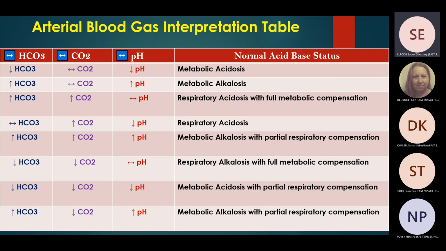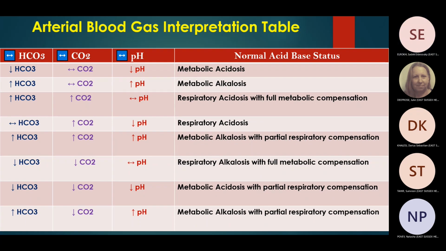Let's look at rule number two, PCO2. PCO2 is high. It means that this patient is retaining carbon dioxide, acidotic. Bicarb is high, so bicarb is trying to compensate. So this is respiratory acidosis with compensation. If pH is normal, there is full compensation. PCO2 is high, so there is respiratory acidosis with full metabolic compensation. Bicarb is getting higher to compensate.